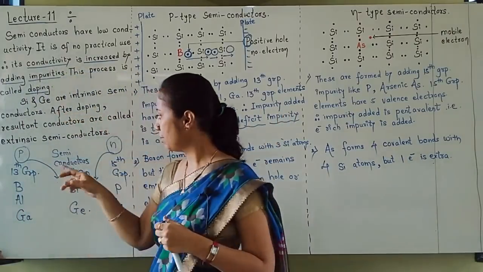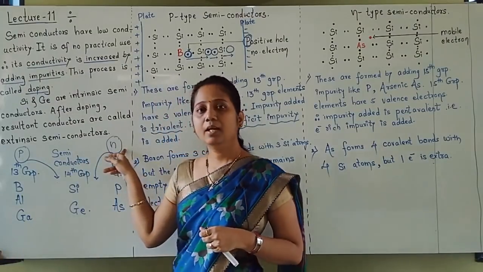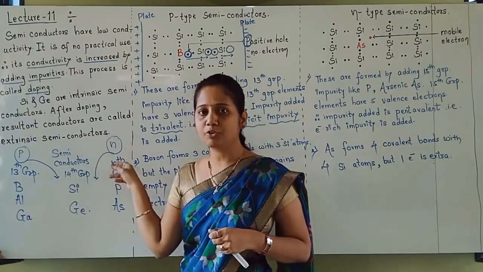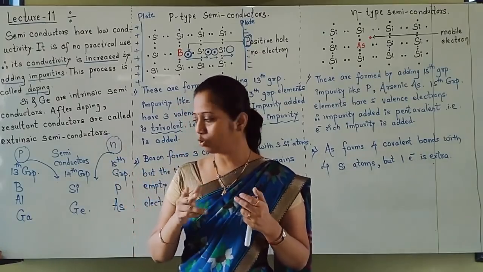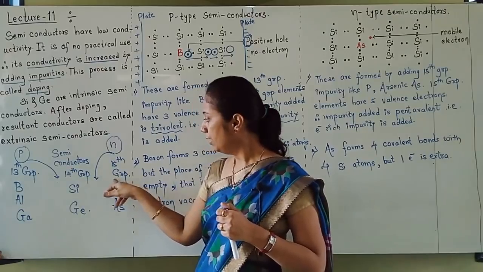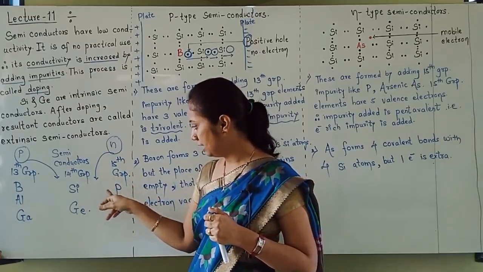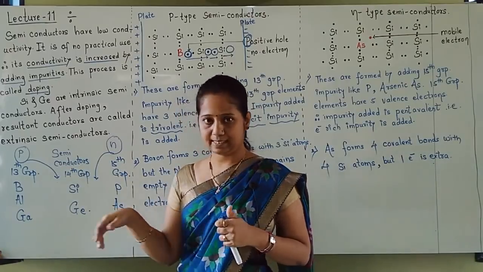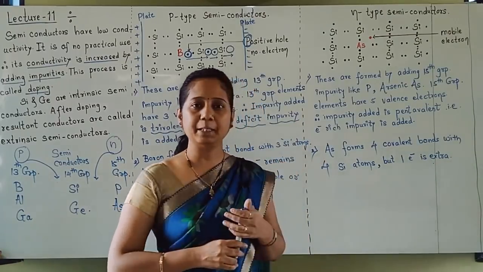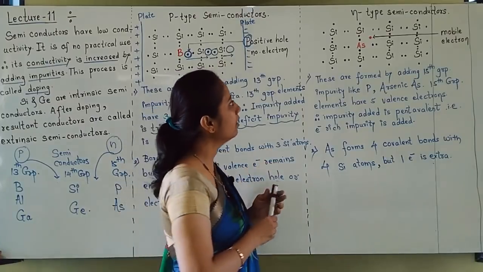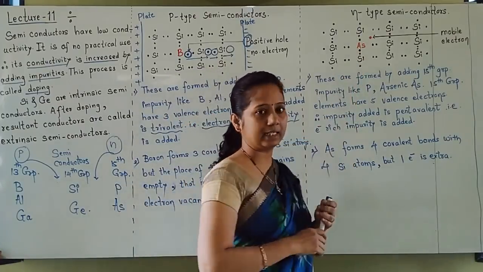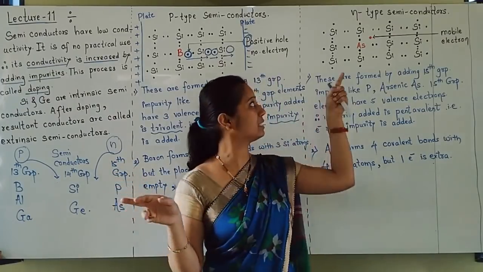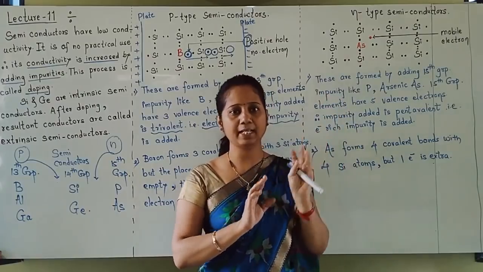What is N type of semiconductors? In N type of semiconductors, the impurity added belongs to the 15th group. In the 15th group, there are so many elements. Nitrogen is there, but generally phosphorus and arsenic are used. Arsenic has the symbol As. Let us look at N type of semiconductors. As I have already told you, a 15 group element is added. Imagine that phosphorus or arsenic is added. I have highlighted arsenic.